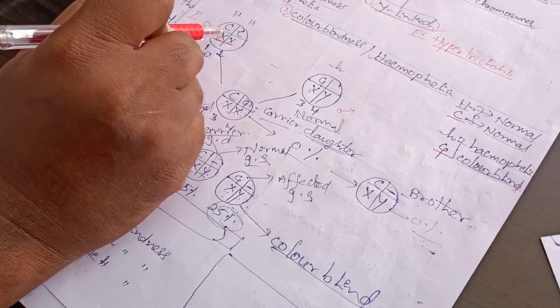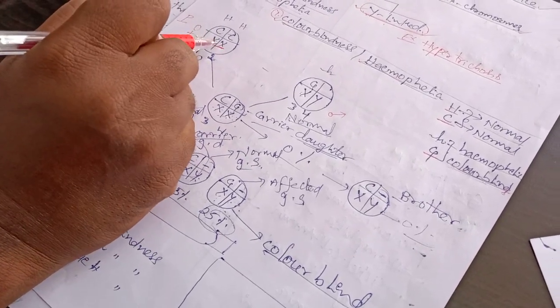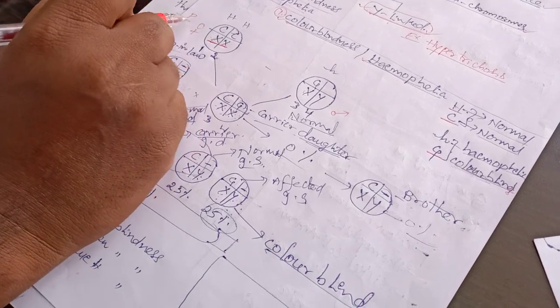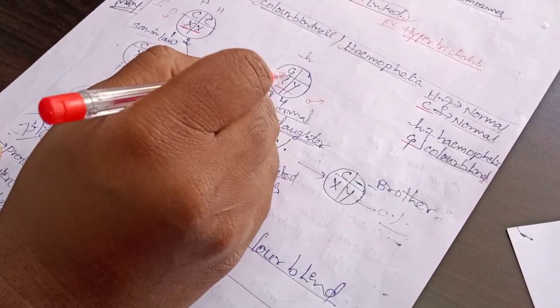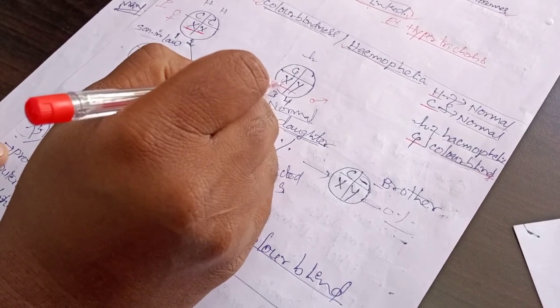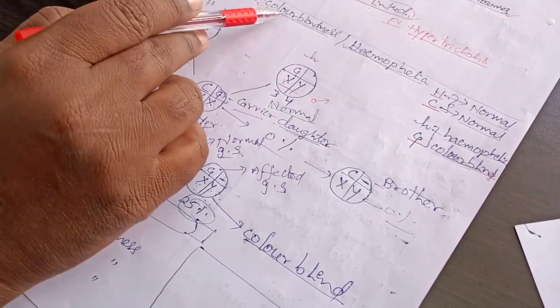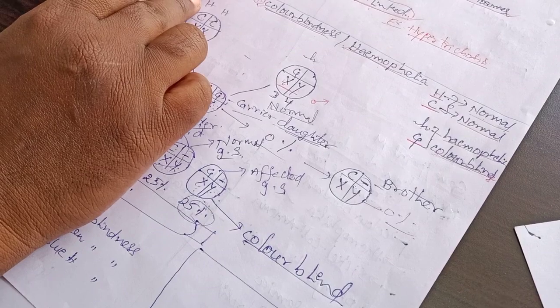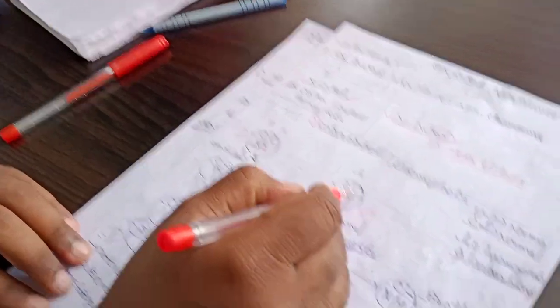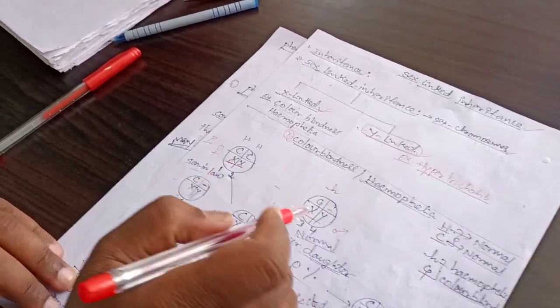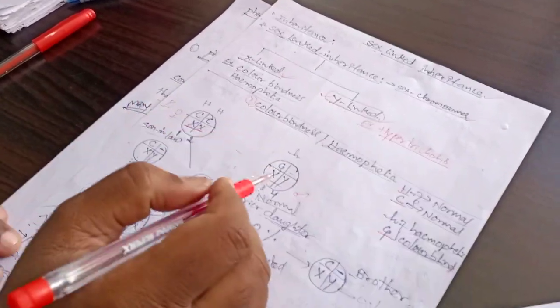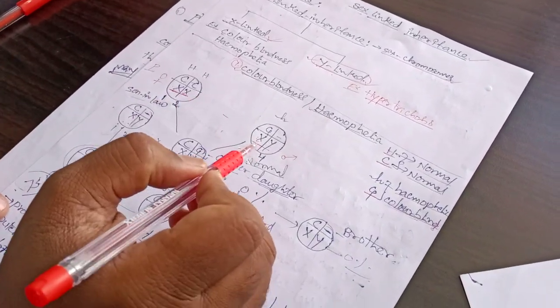A normal girl is marrying a color blind boy. This color blindness and hemophilia is X-linked inheritance, so I did not write anything above the Y. Don't write anything above Y, because it is not Y-linked, only X-linked inheritance.